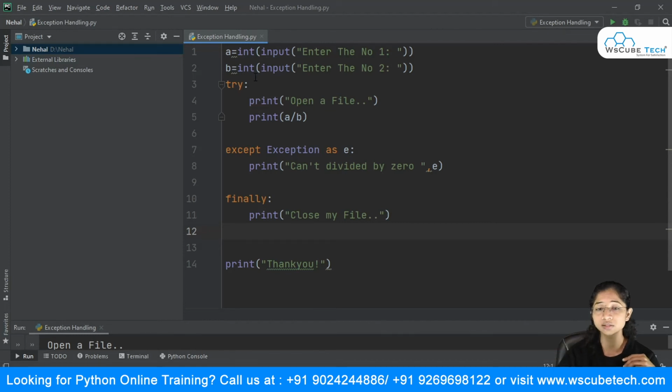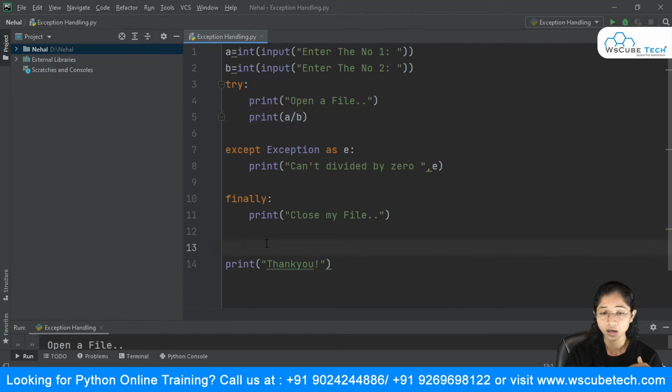For example, we found out that this particular statement is critical, so I put it into my try block, and I need to handle it with the help of except Exception. And to print the further lines of my code, I'm making use of this finally.